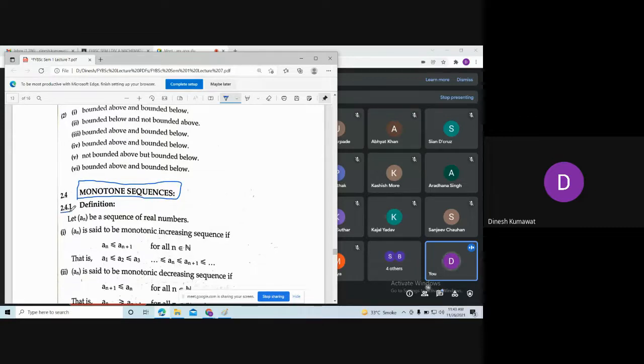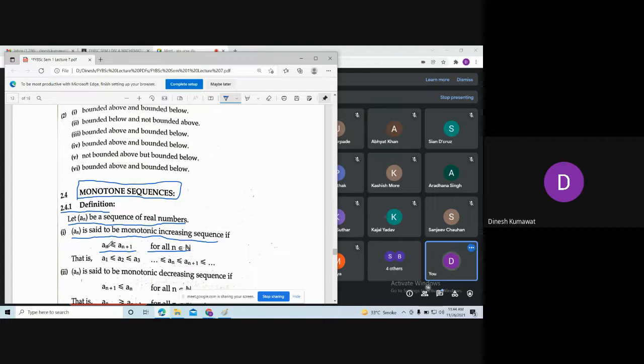Definition 2.4.1. Let a_n be a sequence of real numbers. Remember, we are always picking a sequence of real numbers. First one, a_n is said to be a monotonically increasing sequence if a_n is less than or equal to a_(n+1) for all n belonging to natural numbers.